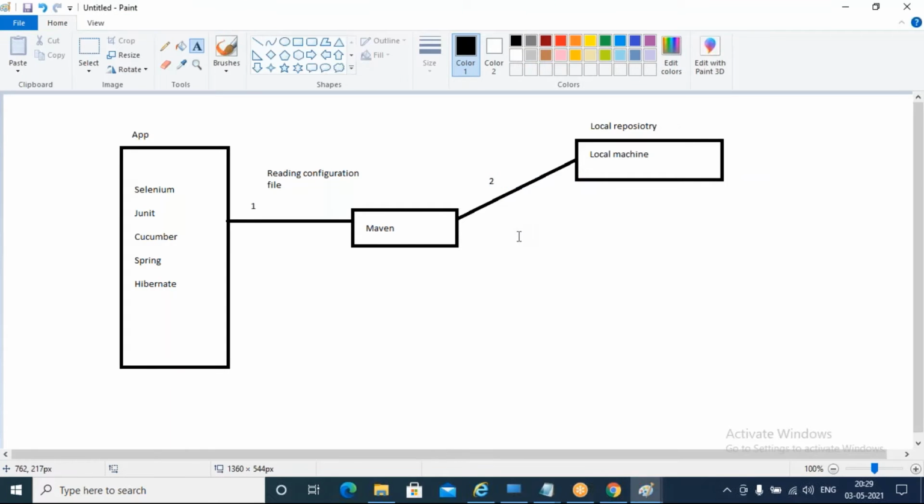Now it will immediately identify that those are not available. I'm building this project for the first time, and those are not available in my local repository.